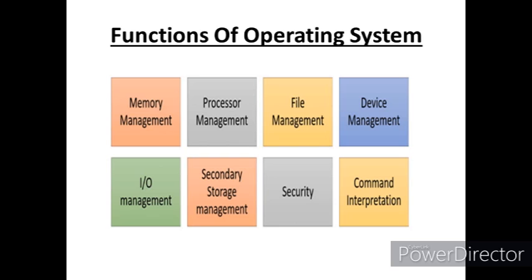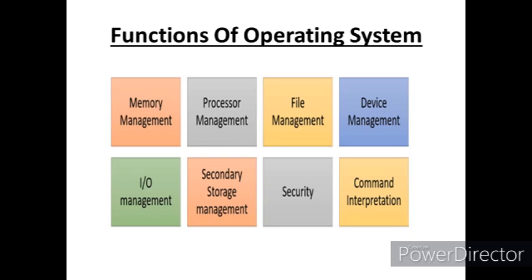Next are the functions of operating system. These are the functions in an operating system. First one is memory management. Memory management performs the task of allocation and deallocation of memory space to programs. Next is process management. Process management helps the operating system to create or delete processes.